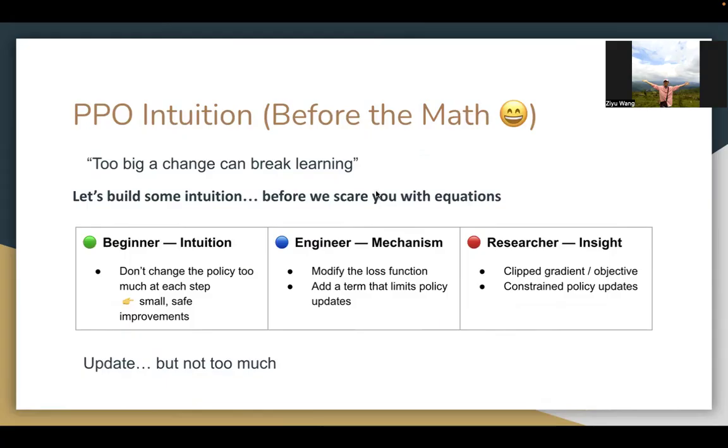Let us look at some intuition before looking at the math. Too big a change can break learning. And PPO is very simple. For beginners, basically, we don't want to change the policy too much at each step, and small safe improvements are warranted. For the engineering mechanism, basically, we'll modify the loss function, as we'll see in the next slide, and we add a term that limits policy updates. For researchers, we can describe this with terms such as clipped gradient objective or constrained policy updates, and we basically update, but do not overreact.